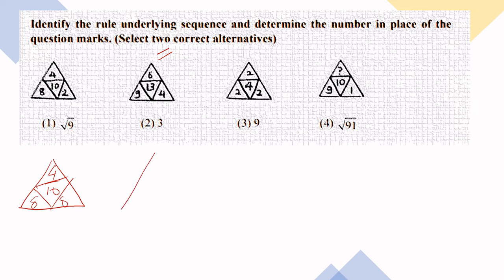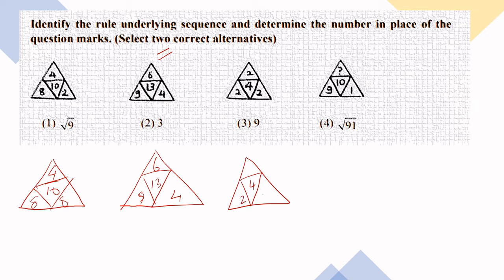And this one is having a figure in such a way that here you are having 13, 9, 4 and 6 here. The third one is having, it is almost clear to you, 4, 2, 2. The last one is having a question mark which you have to find out, and having 10 here, 9, 1. I'm giving you time to think.